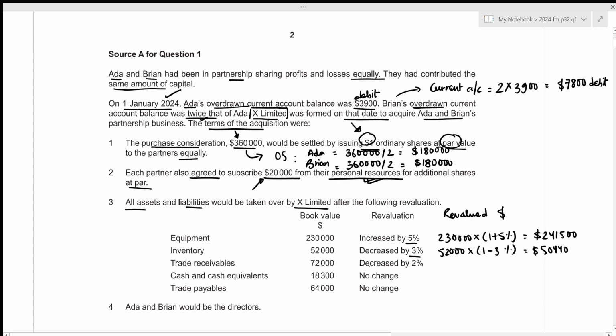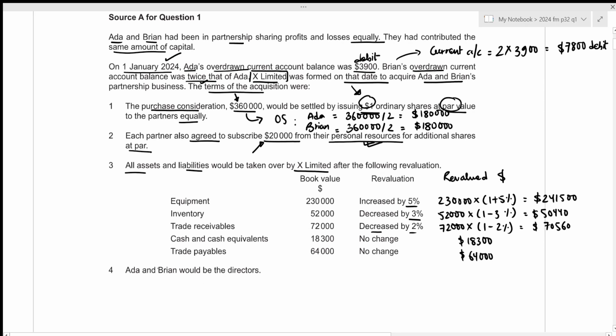Then for trade receivables, we need to decrease the book value by 2%. That will be 72,000 times 1 minus 2%, which results in 70,560. For cash and cash equivalents, there will be no change, so the revalued amount is still 18,300. For trade payables as well, there will be no change, so that will still be 64,000. Then we were told that Ada and Brian would be the directors now. That is all for the information.